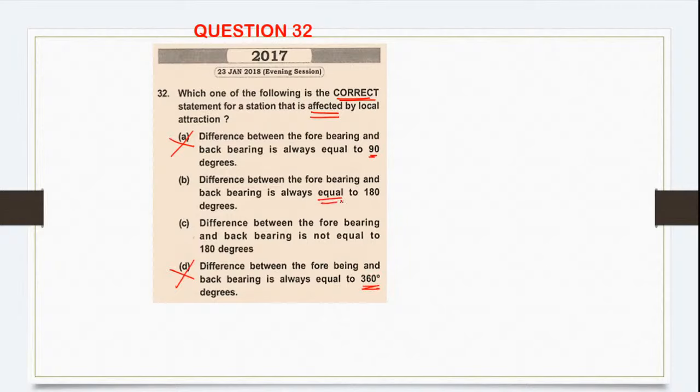Now whether it is equal or not equal, you have to tell based on the question. He is telling it is affected by local attraction. If it is affected by local attraction, it will not be equal to. So exactly correct, Ria. So the answer is option number C. Lot of you tend to misread the question and write equal to 180 because we have read accordingly that a station without local attraction is equal to 180. Don't be in a hurry to read the question.